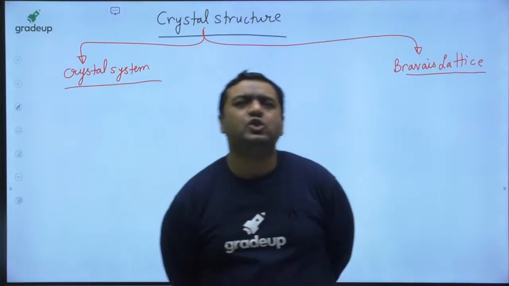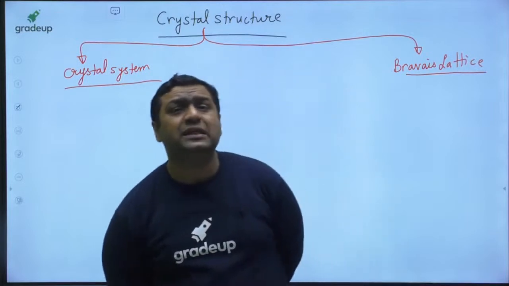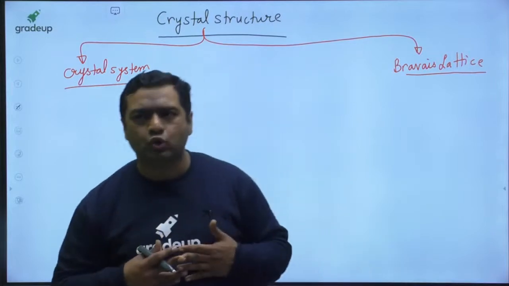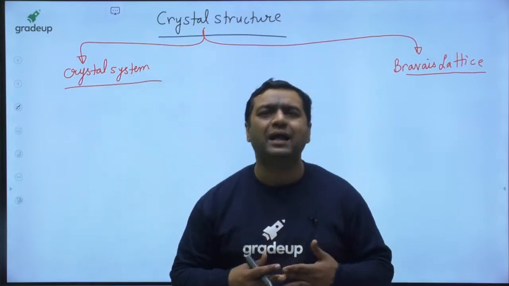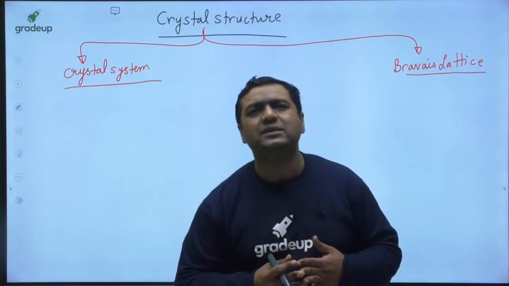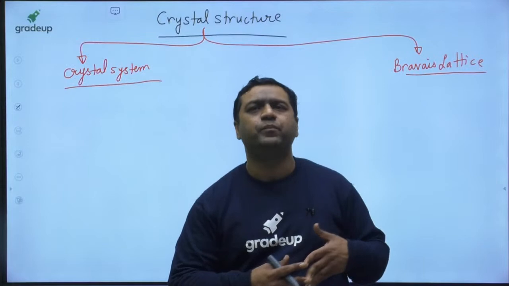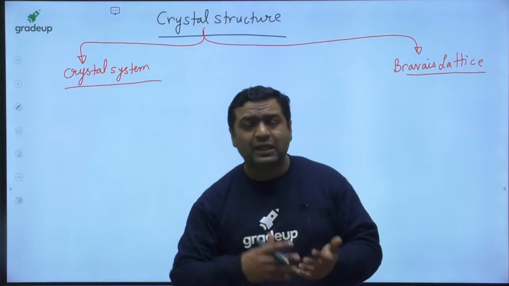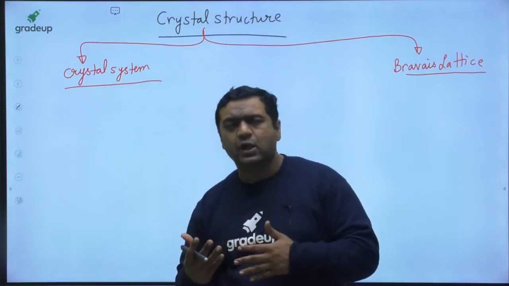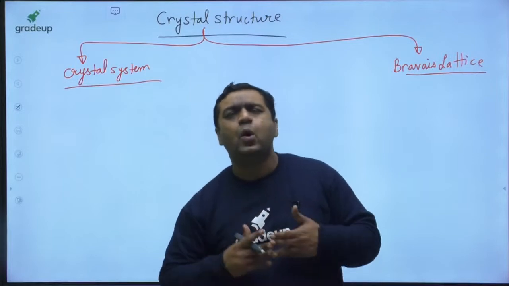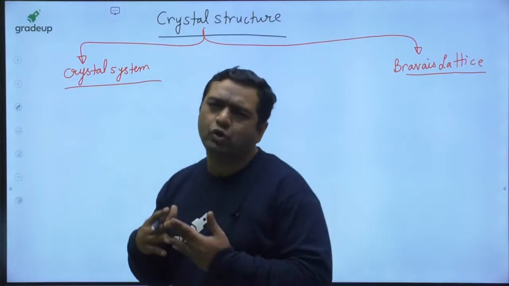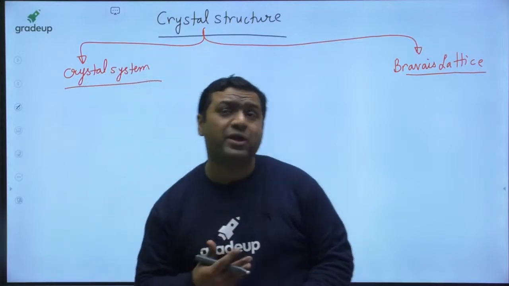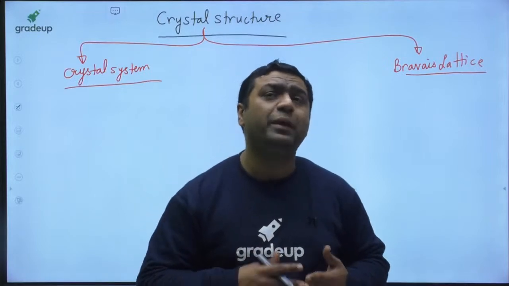Okay. So my dear, first of all, if we are interested to see the structure of your home, how those rooms are located, where those rooms are, then I will say we are interested in seeing the crystal system. And if we are interested in how the people are living in those rooms, like one room is occupied by your parents, one by your grandparents, one by your brother, one by your sister, one by you, then that occupation of rooms by the people is said to be the Bravais lattice.